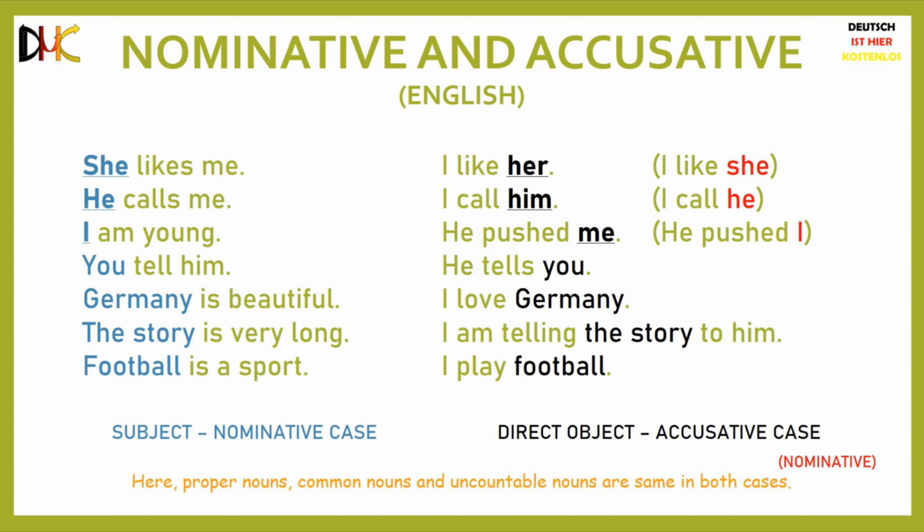In a nutshell, the subject of a sentence will always take the nominative case, and the direct object of the sentence will always take the accusative case. As a conclusion, we can say that in English, proper nouns, common nouns, and uncountable nouns stay the same in both the nominative and the accusative cases. In German, on the other hand, only proper nouns and uncountable nouns are the same for both the cases. Common nouns and personal pronouns do not stay the same.